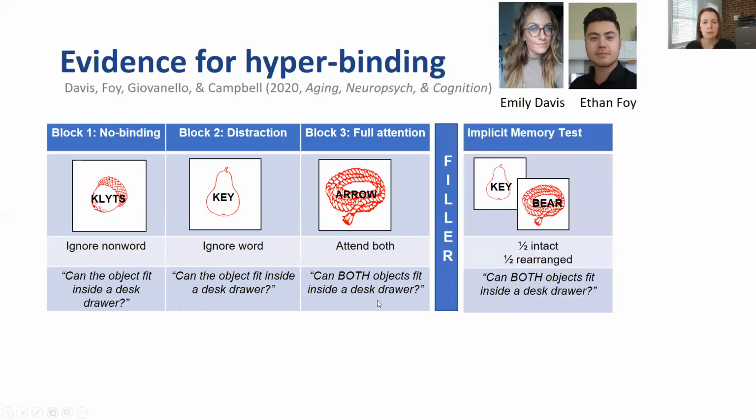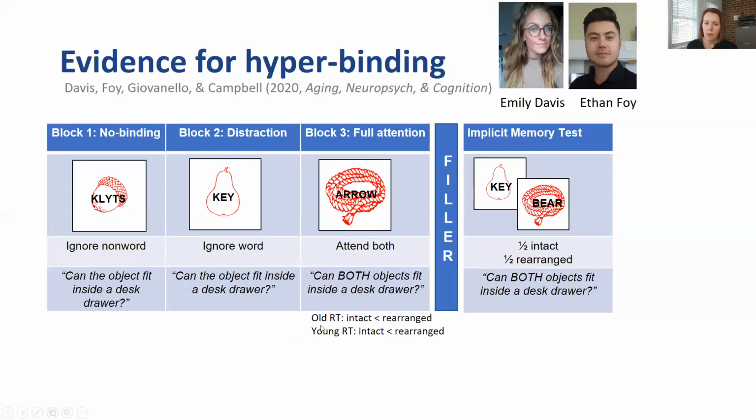These encoding blocks were followed by a filled interval for about 10 minutes, and then participants were given the implicit associative memory task. So now they're making that same decision, could both objects fit together inside a common desk drawer? But importantly, there are 2 kinds of pairs at test: intact pairs, ones that they saw together during the encoding phase, and rearranged pairs. Pairs could be taken from any of the 3 blocks. We'll focus more on these 2 blocks.